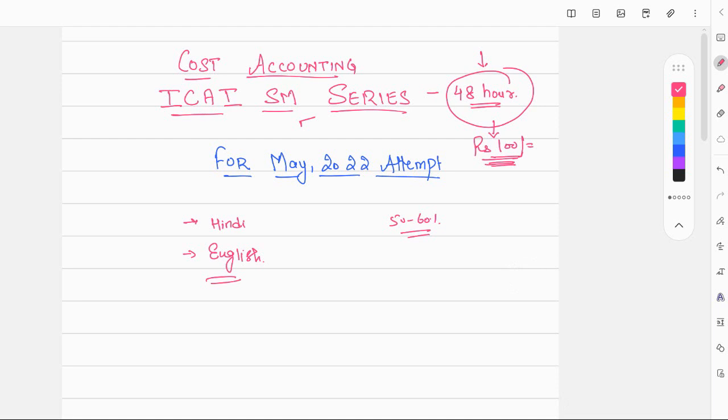If the price of the complete course is approximately 1400 rupees, you can get your 100 rupees adjusted. The remaining price you will have to pay, or whatever the price is, because sometimes there are discounts on the regular courses too. So this 100 rupees will be adjusted whenever you wish to join the regular course.